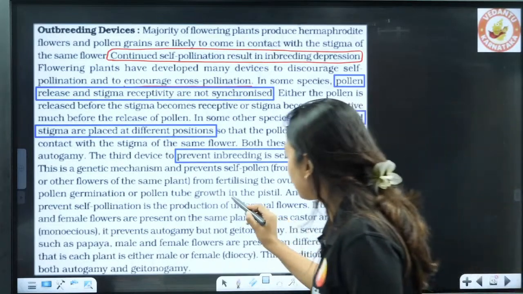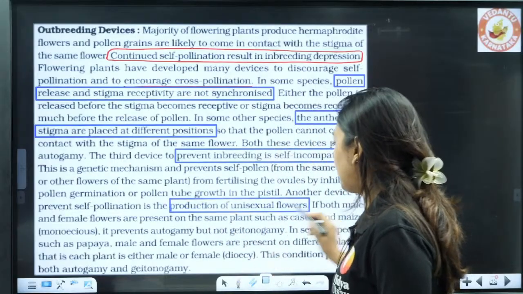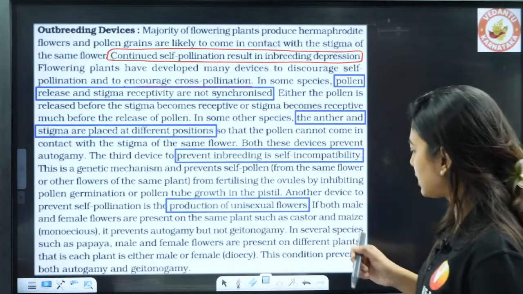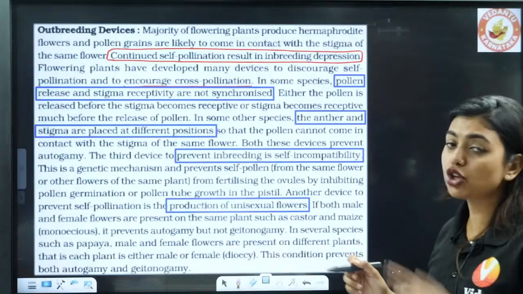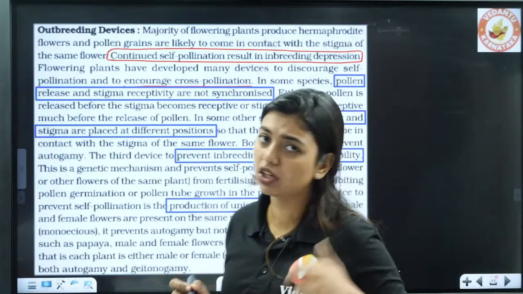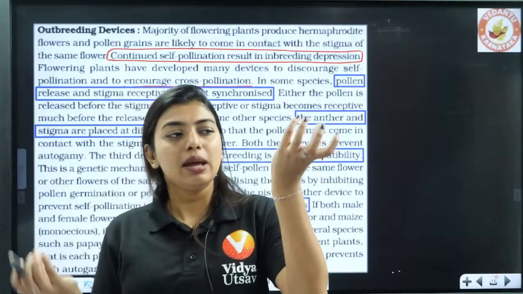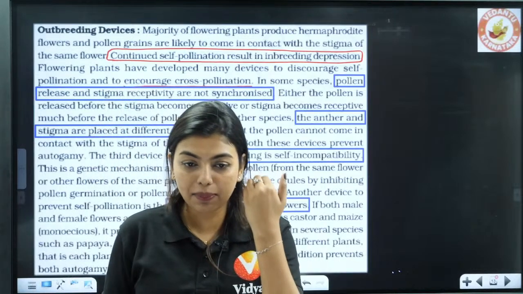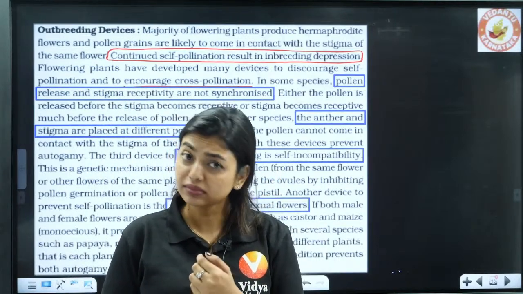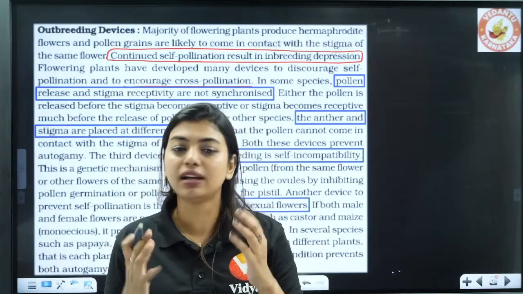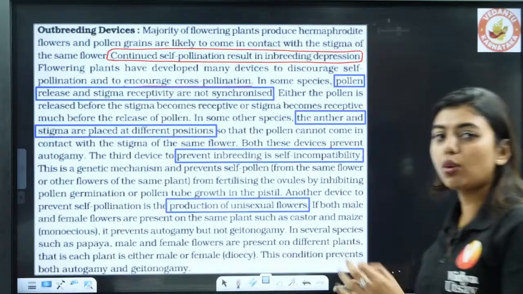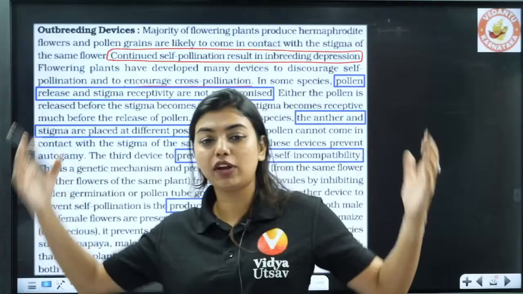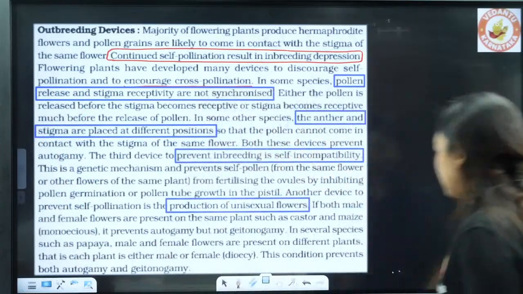Another device to prevent inbreeding is the production of unisexual flowers. Clear? Unisexual flowers. So if both male and female flowers are present on the same plant, such as in castor and maize, it prevents autogamy but geitonogamy happens, because the pollen is released from the same plant, so variation is not much. That means the plant has separate male and female flowers but on the same plant, so it will only avoid autogamy, it will not avoid geitonogamy. To avoid geitonogamy, the male flower and female flower must be on separate plants.